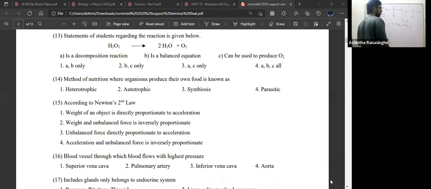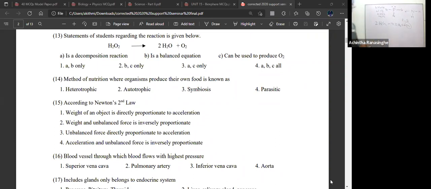Mutually exchanging benefit, as in lichens, algae, and fungi. I think the formation of lichens is a symbiotic relationship. Parasitism, or parasitic, means as a mosquito biting us. So the mosquito will be benefited by getting the blood, but humans are not benefited. So that is parasitism. Symbiotic means both the parties are getting benefited. Autotroph means the production of food on their own, and heterotroph means depending on others.